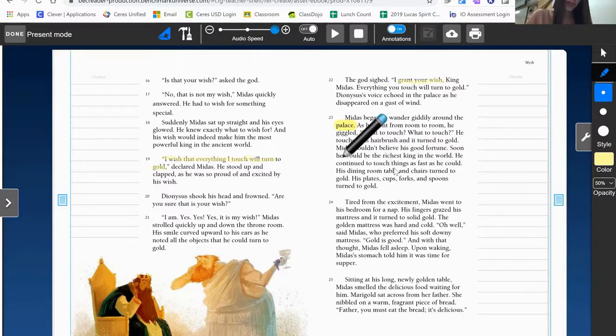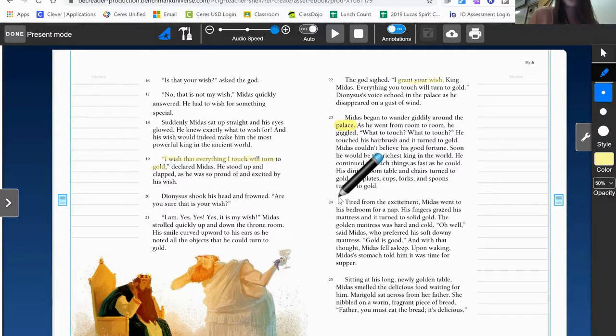Okay, paragraph 23 is describing Midas touching some objects and turning them to gold. None of these details or events are important because it doesn't matter if these objects are gold or not, so we will not highlight anything. Let's keep reading.